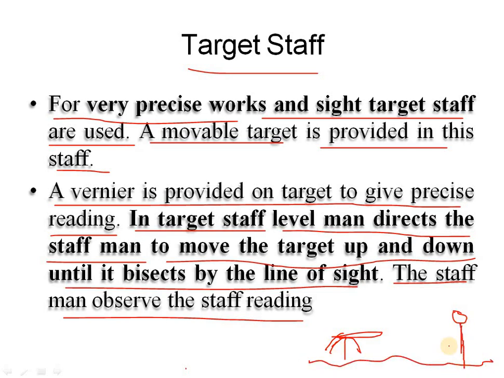He should inform whether the staff is in the correct position, saying move left or move right, put down or move up, so that the bisection can be seen. These are the signals given by the staff man to the level man. The level man also should direct the staff man to move the target up and down, so that he can bisect the line of sight. The line of sight is nothing but the center of the line of collimation of the diaphragm.